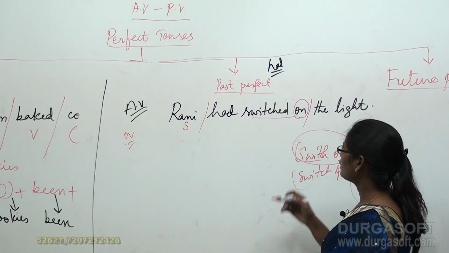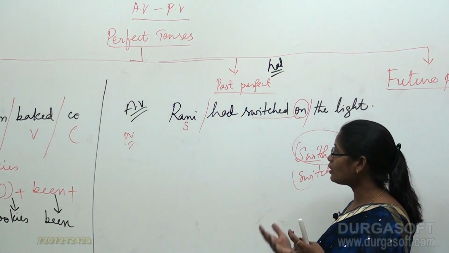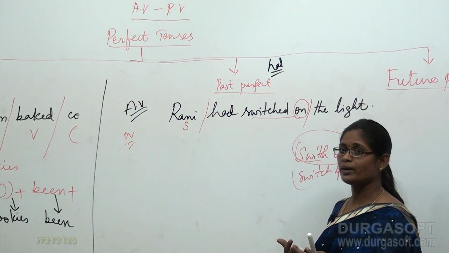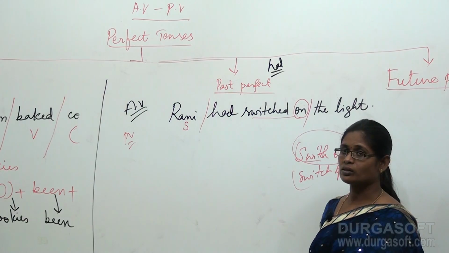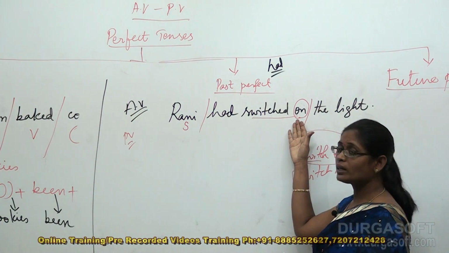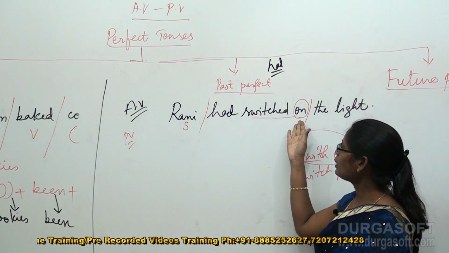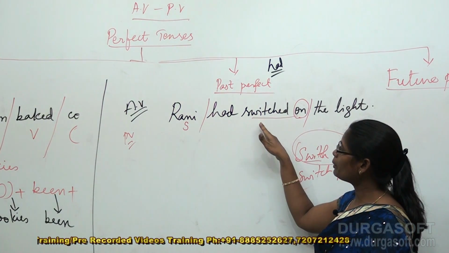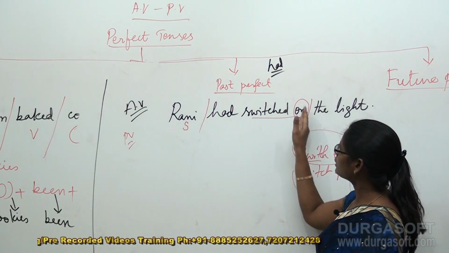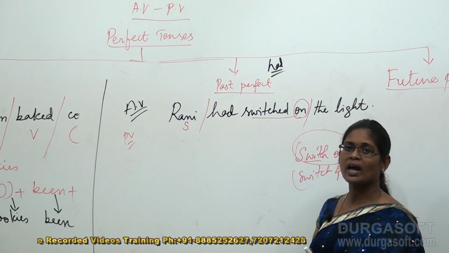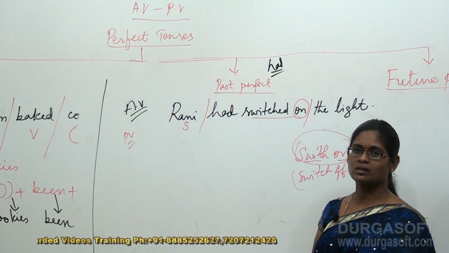In our previous examples we discussed that we cannot convert an active voice sentence in which it is an intransitive tense, right? But here on cannot be considered a preposition. On is a combination word with switched. So had switched on indicates an action, an activity being performed in the sentence.